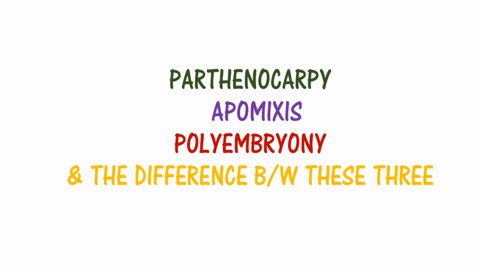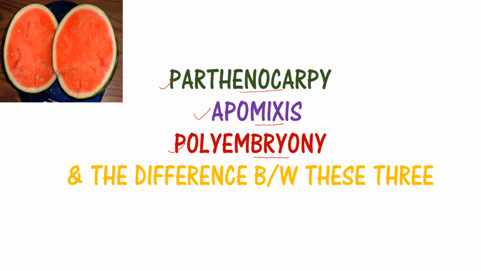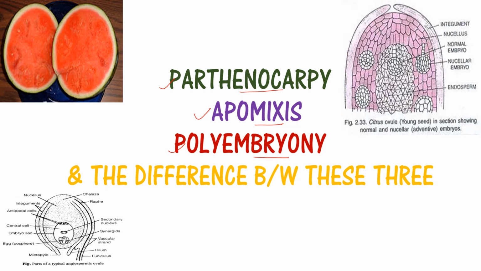In today's video we are going to learn about Parthenocarpy, Apomixis, Polyembryony and the difference between all these three. We are going to first see the meaning of these three, and we are going to see the detailed explanation of these three, and then we are going to see the differences between these three. So let's get started with the video.